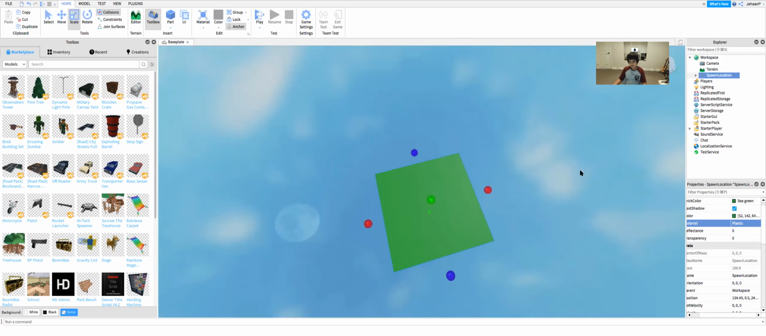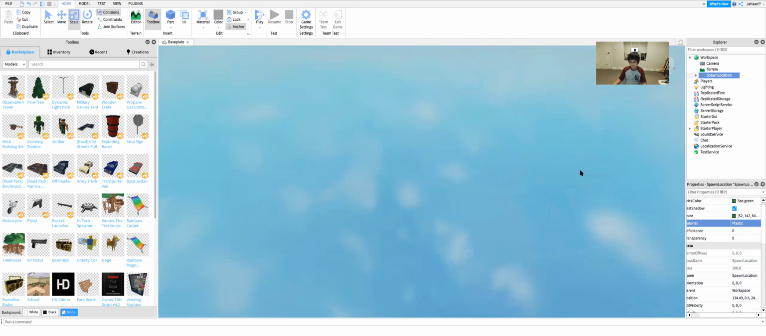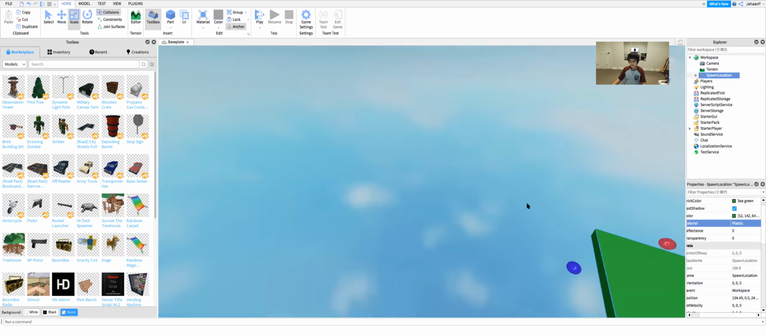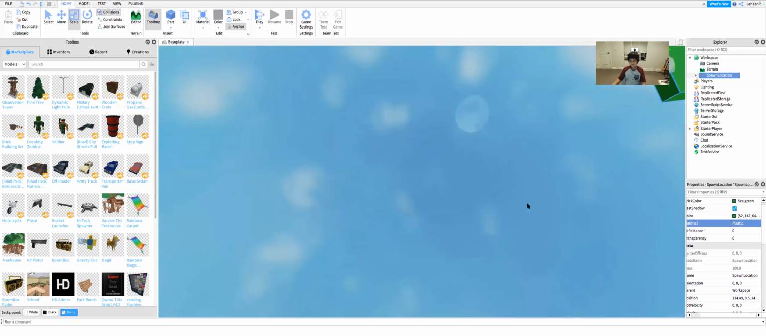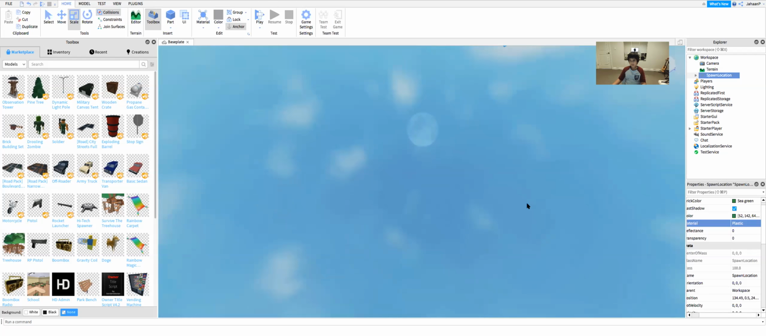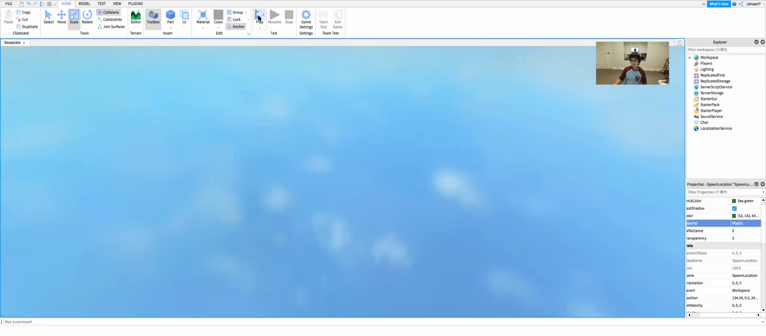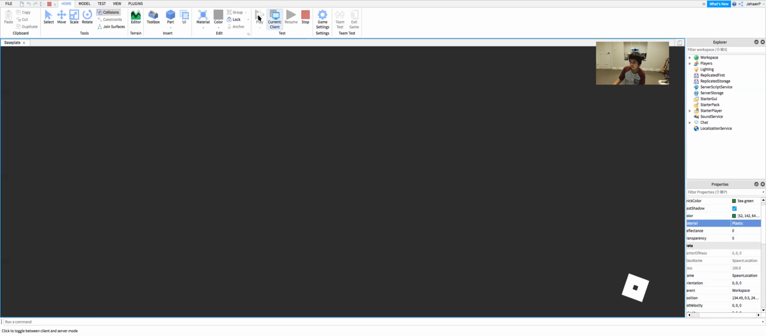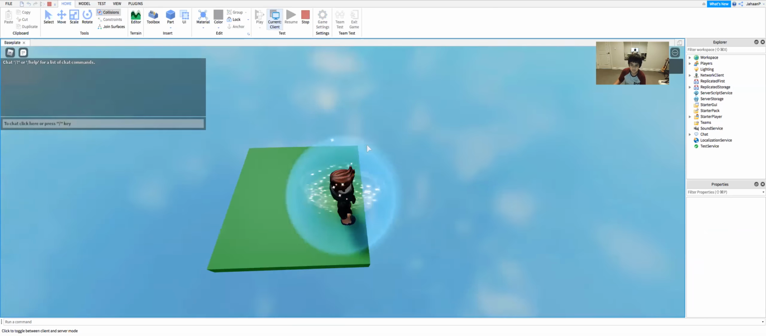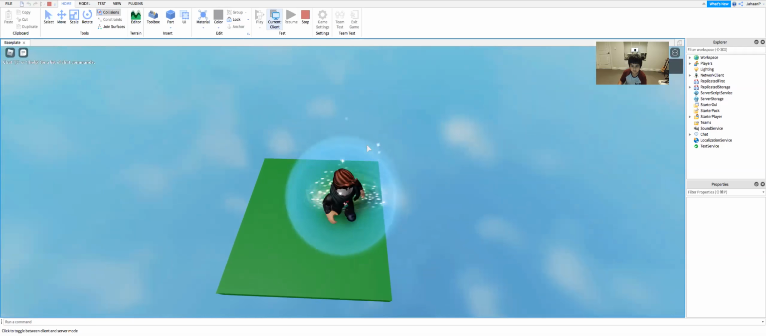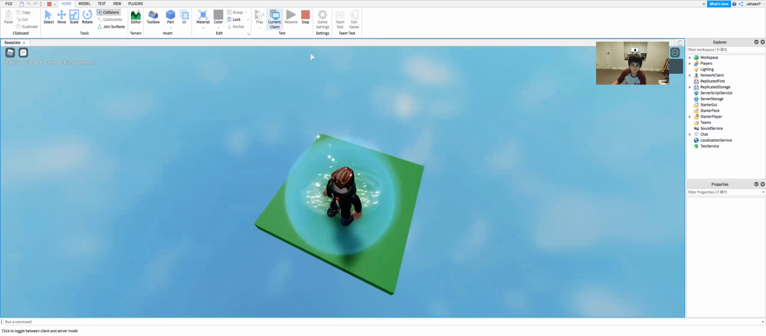So there we go. We got our spawn point, and if this is your first time in Roblox or Roblox Studio, you might not know what a checkpoint is. Basically, when we start off the game or when we die, we spawn back over here.